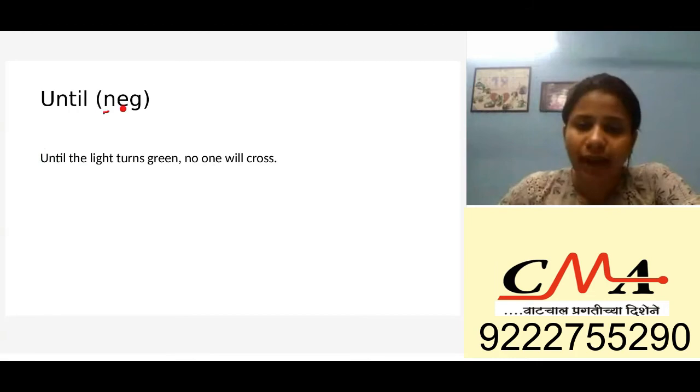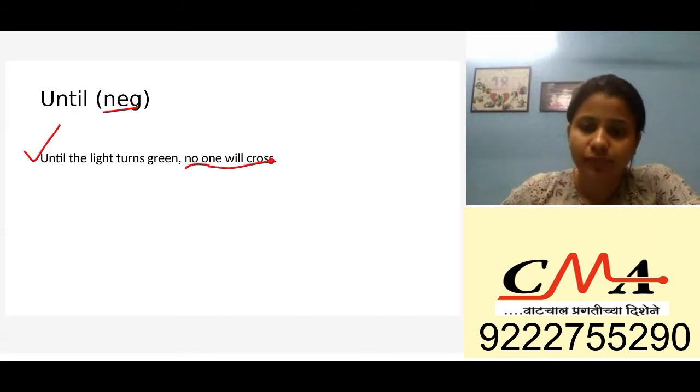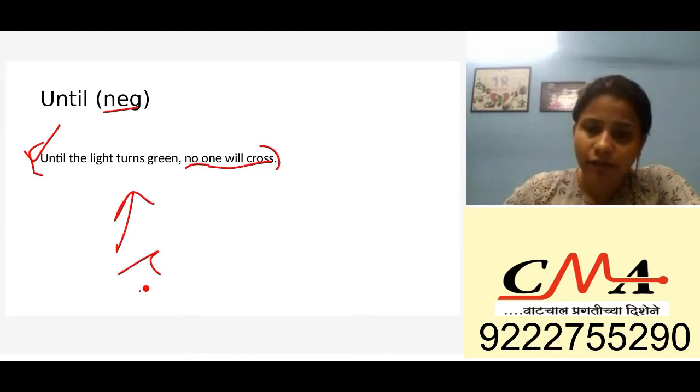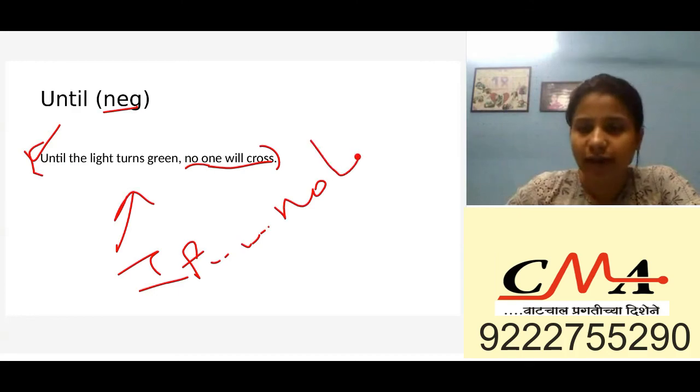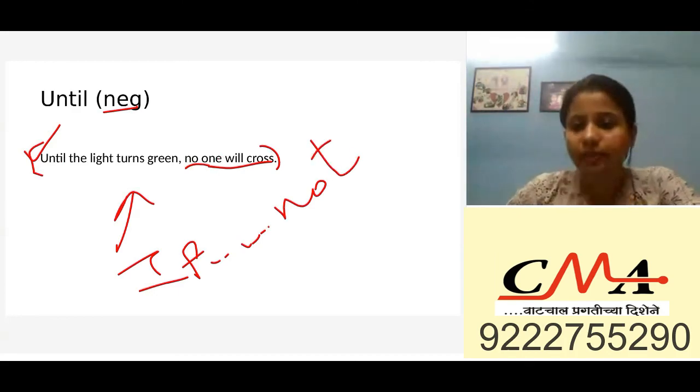Why I have written your negative, I'll tell you. Now just read this sentence. Until the light turns green, no one will cross it. So I can write this as: if the light does not turn green, no one will cross it, right?